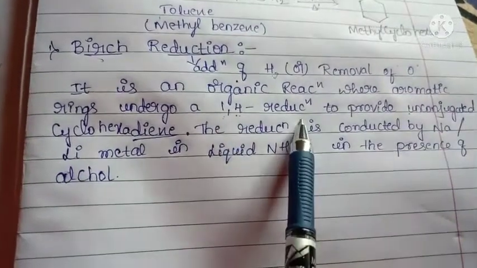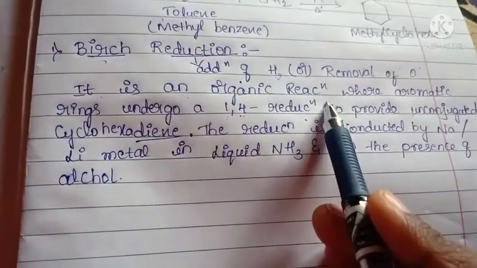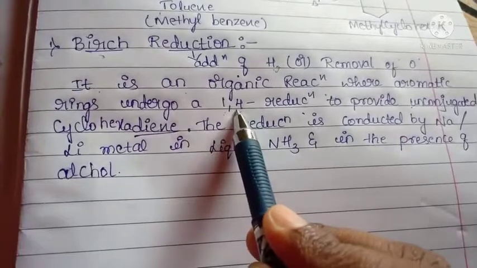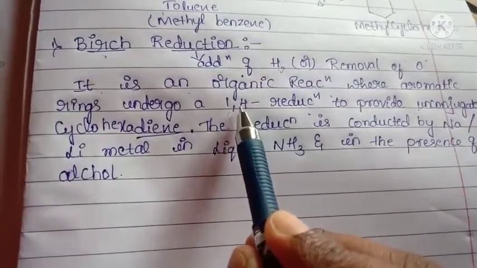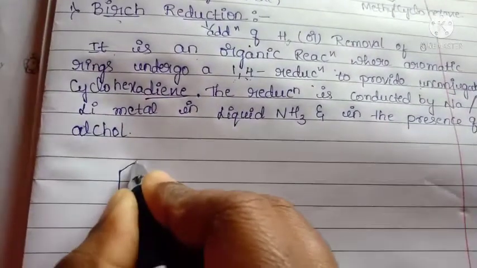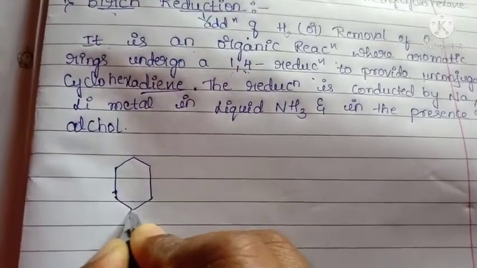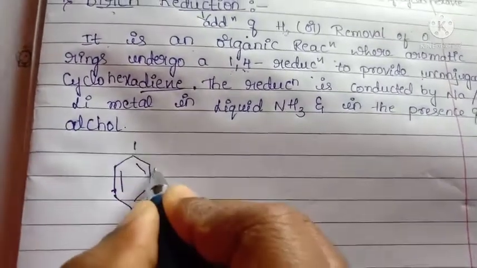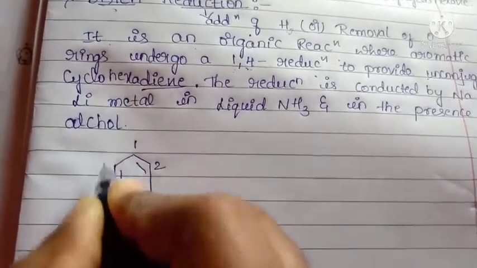Okay, here you have to observe this is an organic reaction. We know where the reduction will be taking place, which means 1,4 position. Here this is the benzene ring, 1 2 3 4 5 6.